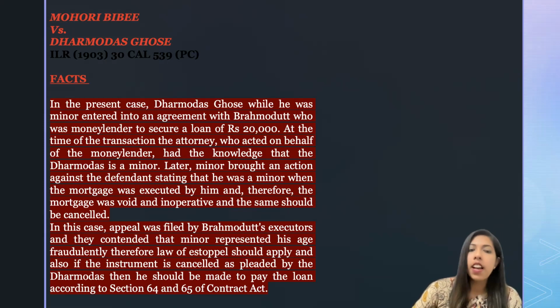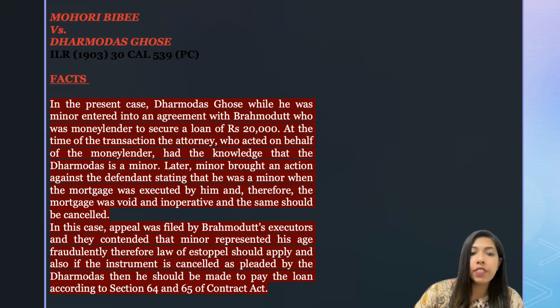But in this case, the appeal was filed by Brahmodat's executors, and they contended that the minor represented his age fraudulently. That means he was a minor, and he said that he is a major person when he entered into a contract by doing the mortgage, and therefore the law of estoppel should apply. The law of estoppel mainly means that you cannot change something that you already said once. You cannot change that particular statement. So the appeal was based on that point, that the law of estoppel should apply.